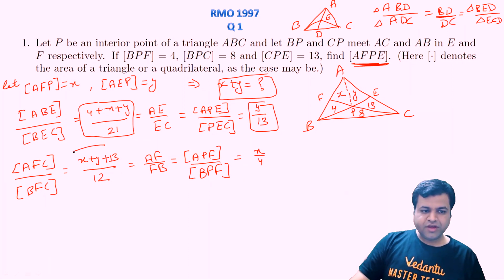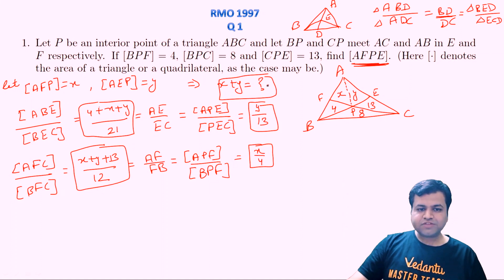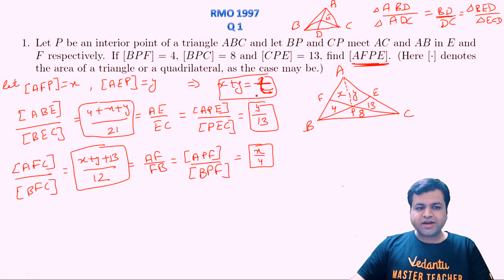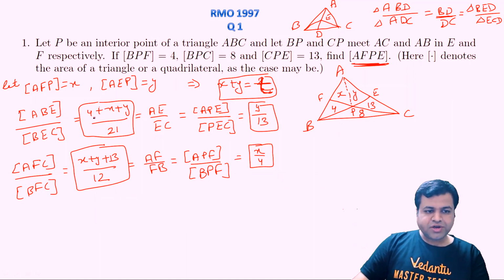Okay, so we have got another equation, x plus y plus 13 upon 12 is equal to x by 4, right? And we need to find this value x plus y. Let's assume this to be equal to t, and now we have to find the value of t, right? So the first equation reduces to 4 plus t upon 21.